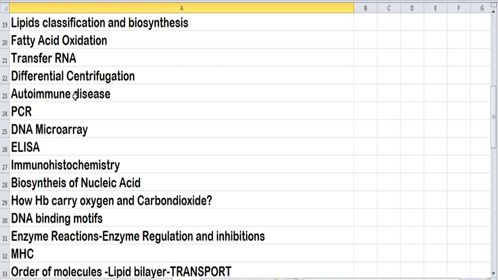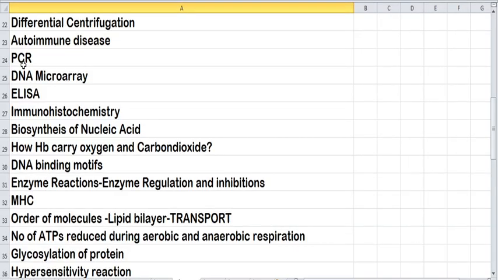Okay. Next, study about autoimmune disease, the self-antigen. And you should know about PCR, because real-time PCR related questions are asked repeatedly. Next, study about DNA microarray, ELISA and immunohistochemistry. These things are important. So first, if you are preparing for the CSIR examination, you should study top to bottom.